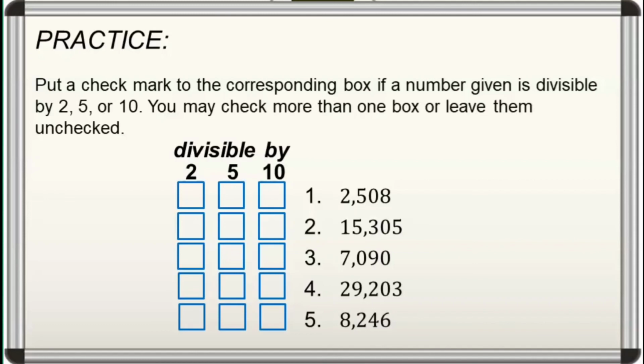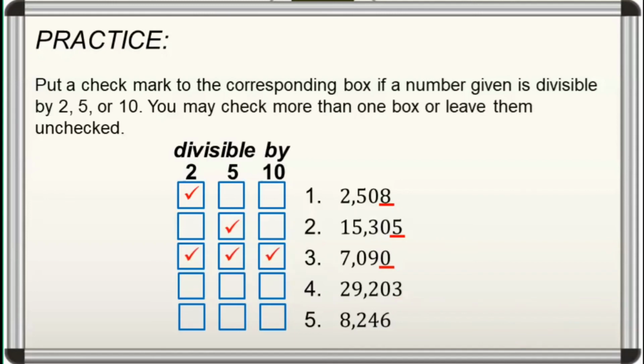For number 1, the given number ends with 8. So, it is divisible only by 2 but not by 5 or 10. For number 2, the given number ends with 5. So, it is divisible only by 5 but not by 2 or 10. For number 3, the given number ends with 0. So, it is divisible by 2, 5, or 10.